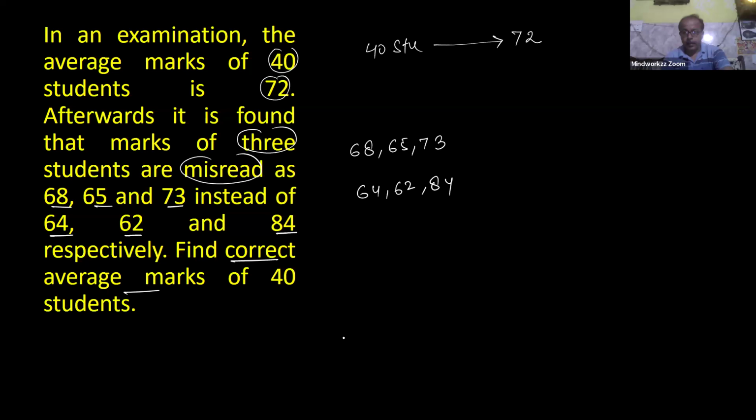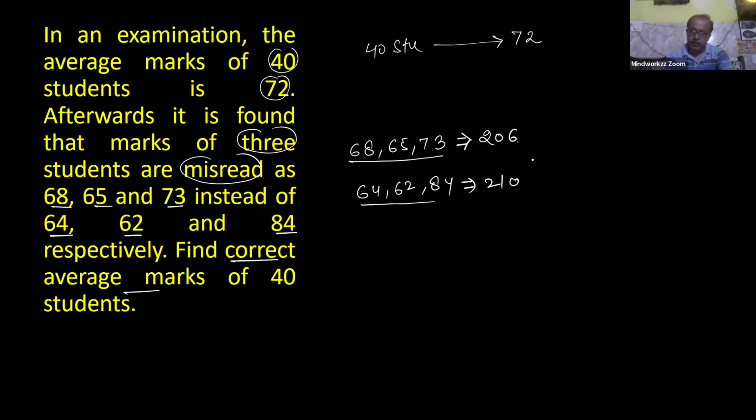Yes, Ananya and Nikhil got the correct one. Absolutely right. Why? Because in this situation, Nikhil, I think total marks are not required. Only total of these three is 206, and the actual total is 210.